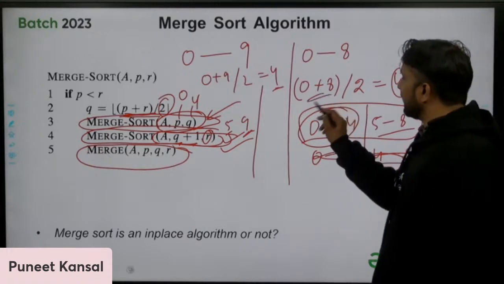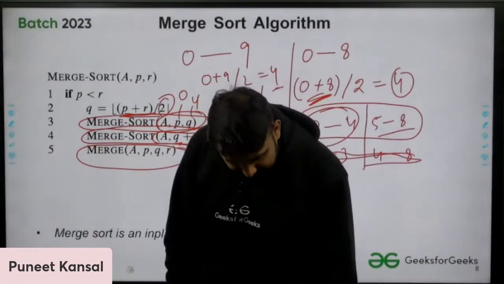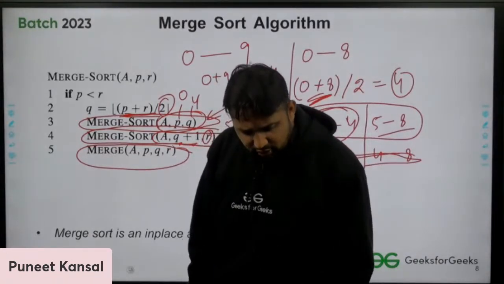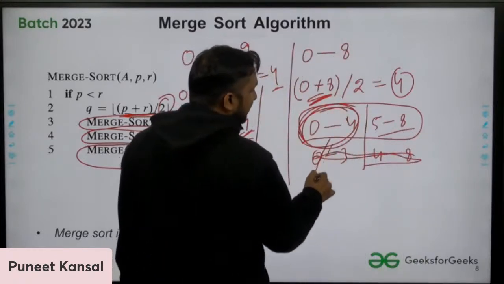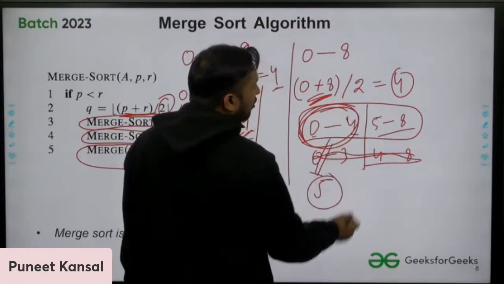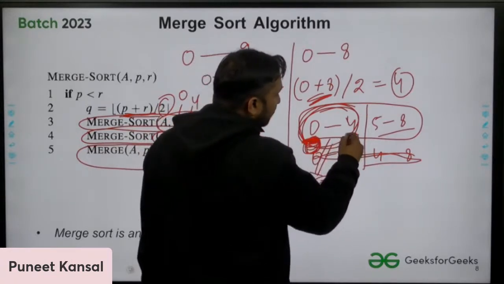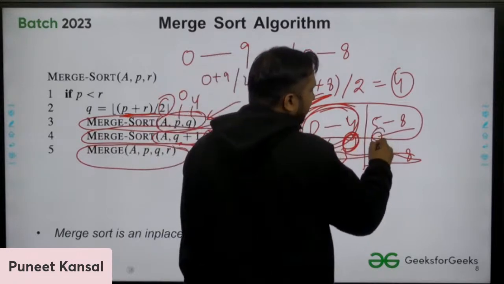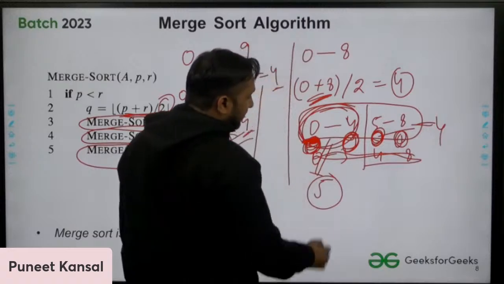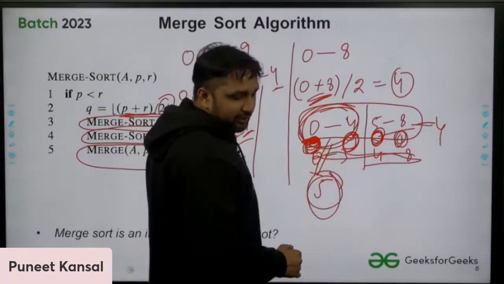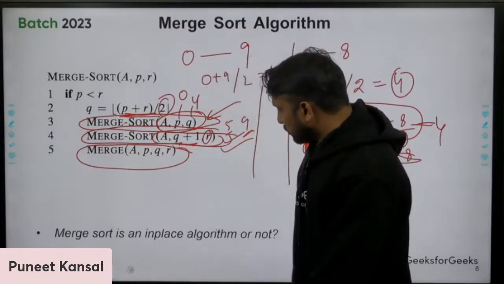Here we have 9 elements, 0 to 8. So the extra element will go here, in this case to the left hand side. 5 elements are here, 0 to 4, starting from 0 index going up to 4th index, and here starting from 5th index and going up to 8th index. So 4 elements are at the right hand side, and 5 elements are at the left hand side. Okay, so any doubt you can ask.